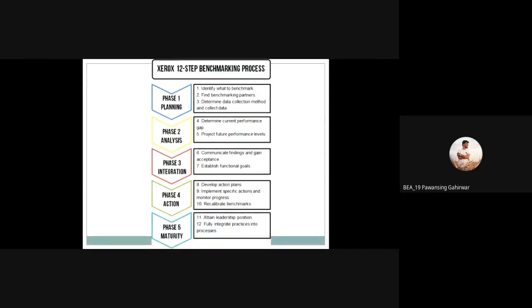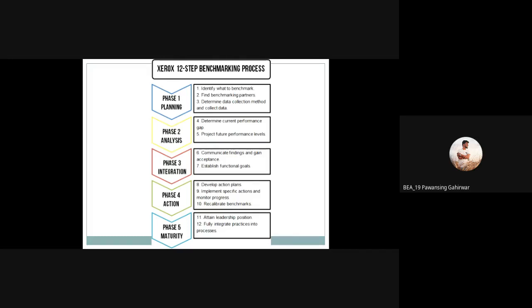Now the next phase is analysis. In planning, we first decide the goal for the benchmarking, decide the partner, and then decide which method to use for data collection, and collect the data.